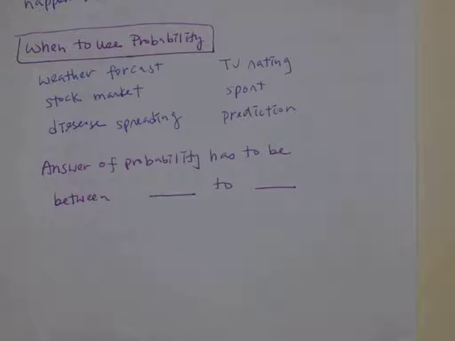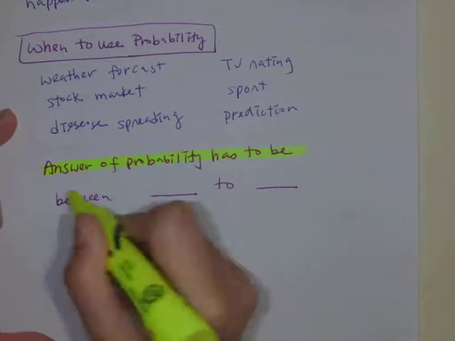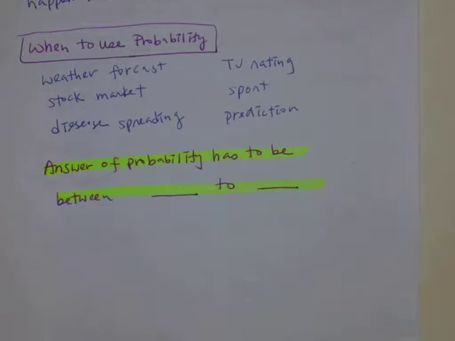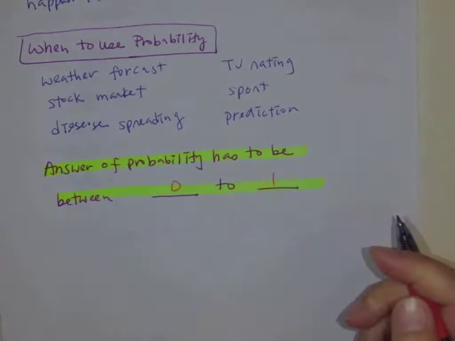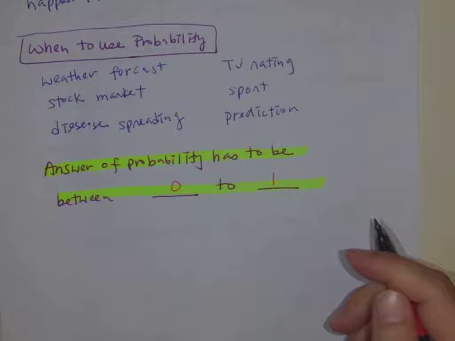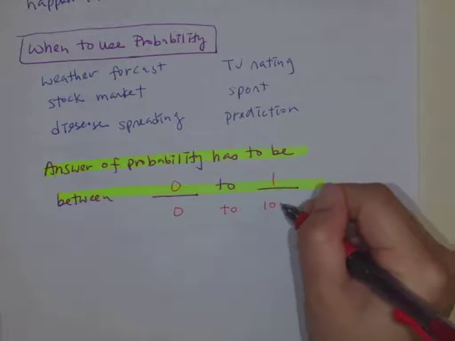The answer to a probability needs to be between two numbers. Anybody know what those two numbers are? It has to be between 0 and 1 for a regular number, or if it's a percentage, it could be 0 to 100%.